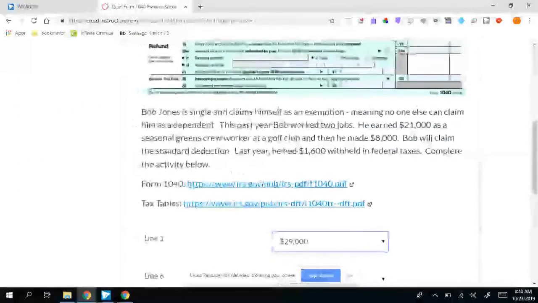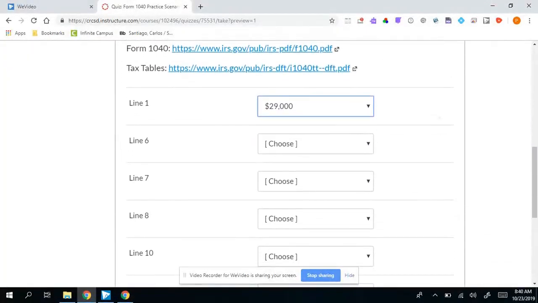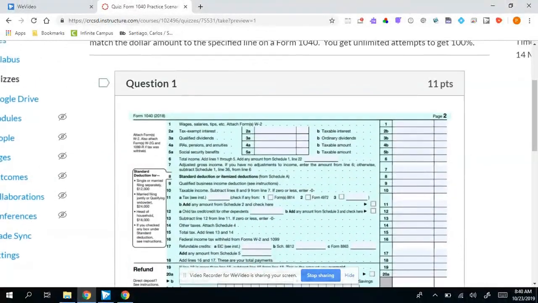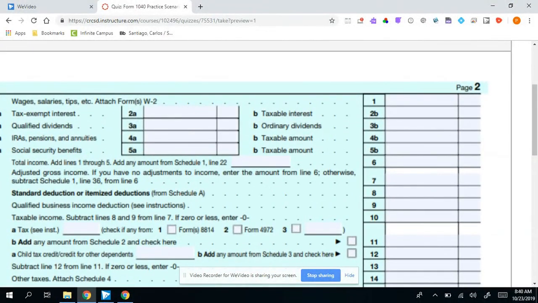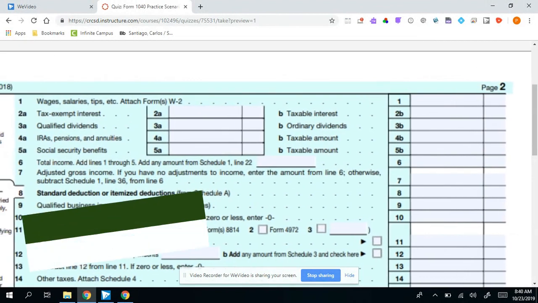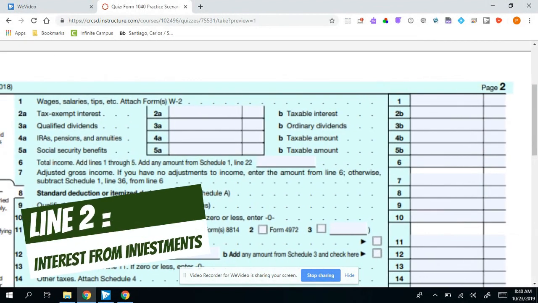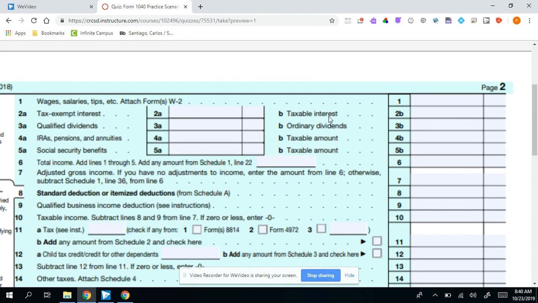As we continue on through and we were to look at Bob's return here, you can see we were going to skip down to line 6. And so lines 2, 2B, 3B, 4B, and 5B, just going to mention those real quickly. They don't play a role with Bob, but they might later on with some of the other scenarios. Taxable interest is interest that you would earn on any sort of certificate of deposit or savings account or a checking account. It is a taxable form of income, and your bank would provide you with that information in a Form 1099. But in this case, Bob has not received any taxable interest.